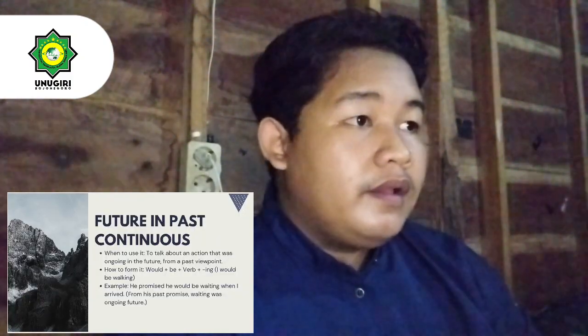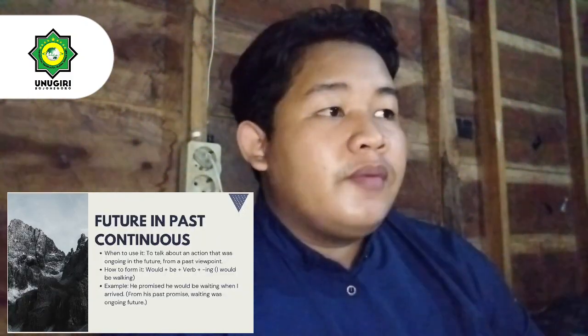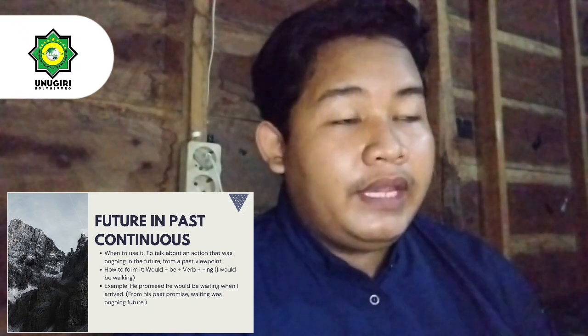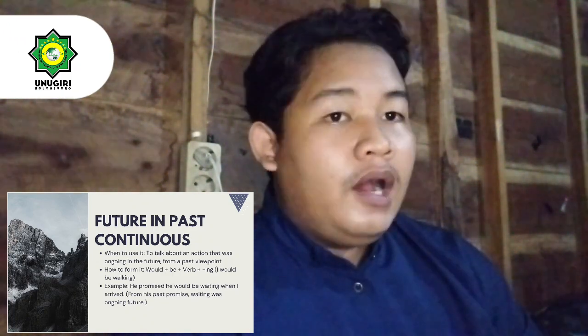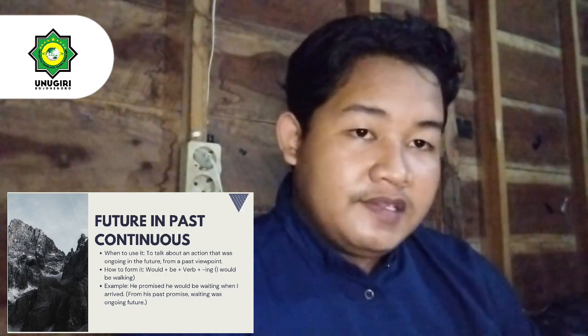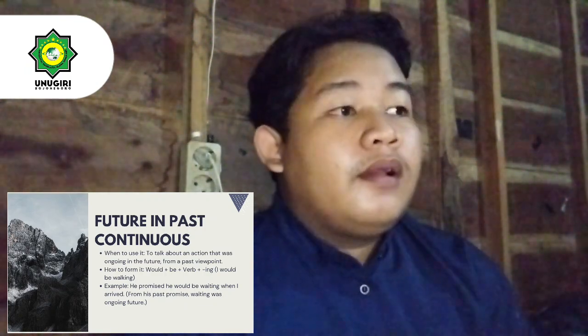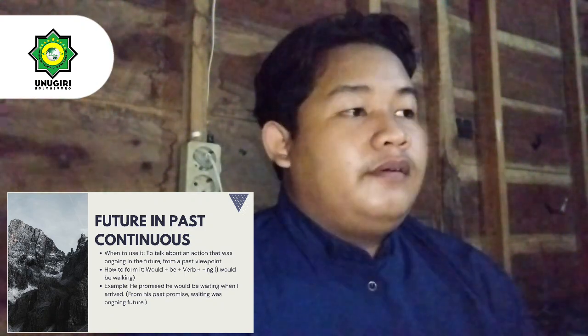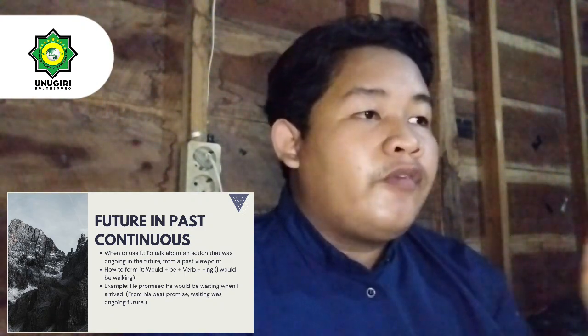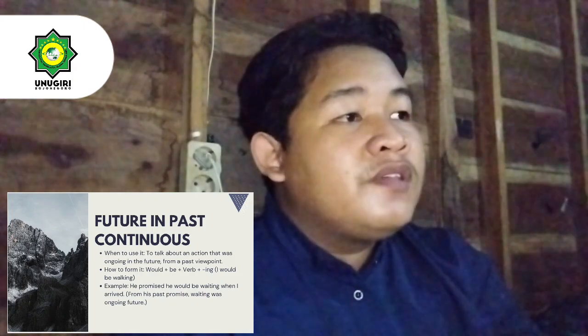Okay, continue into the future in the past continuous. We use it to talk about an action that was ongoing in the future from a past viewpoint. How to form it? The form is easy, I think. Subject plus would plus be plus verb-ing. We use verb-ing because it is future in the past continuous.